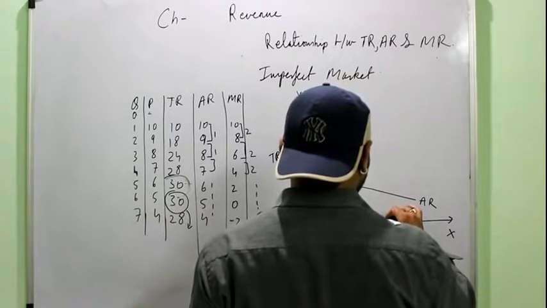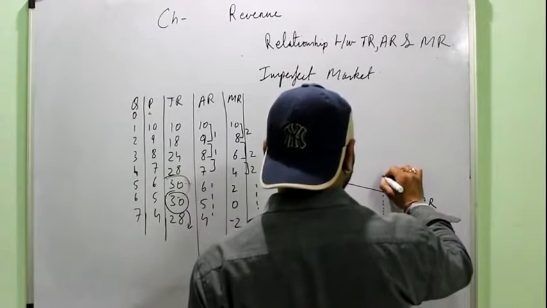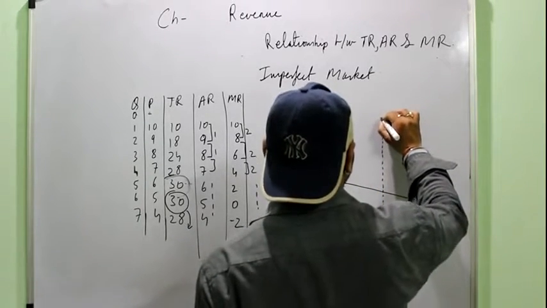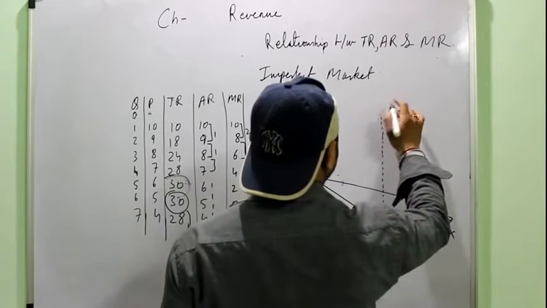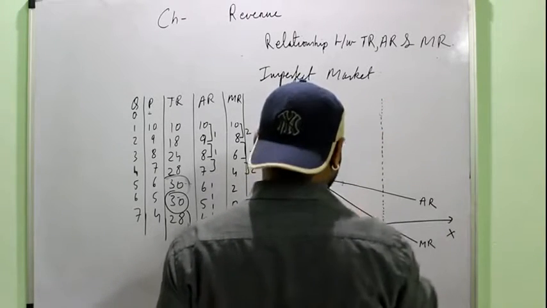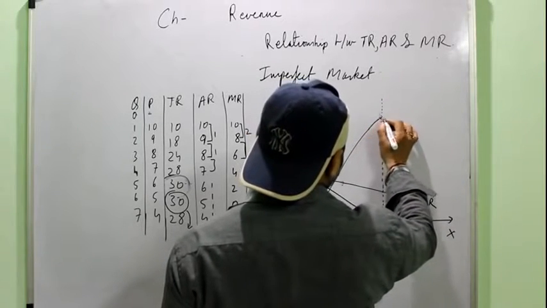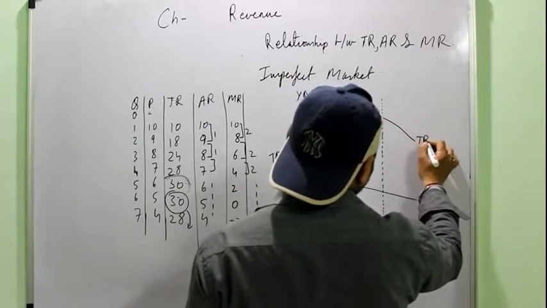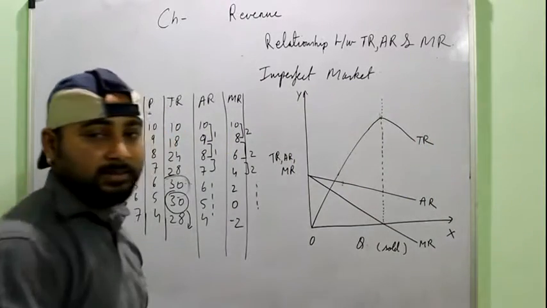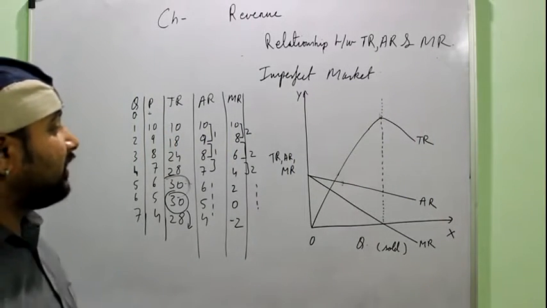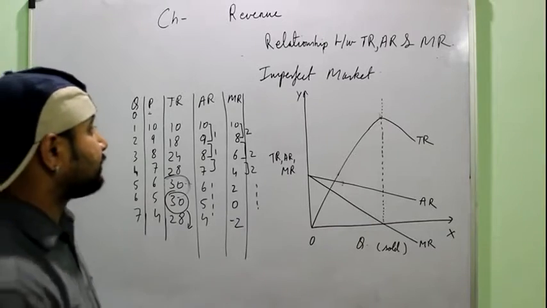Then we also saw that when MR is 0, then TR is maximum. So same, you can draw a dotted line like this. Then your TR should be maximum at this point, and then it should start diminishing, right? Or you can call it TR will be inverse U-shaped.